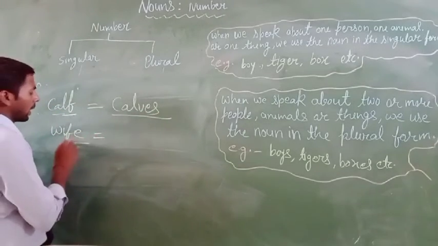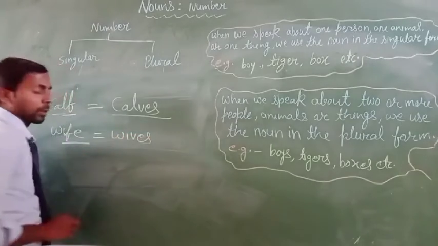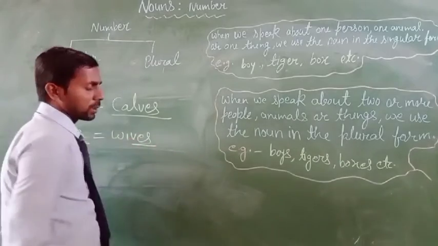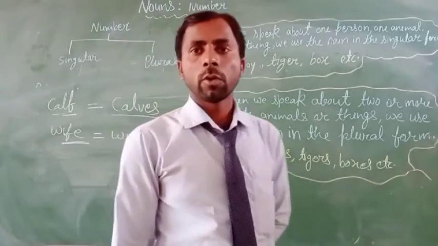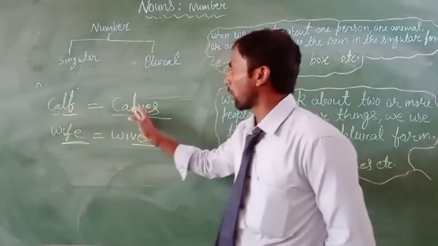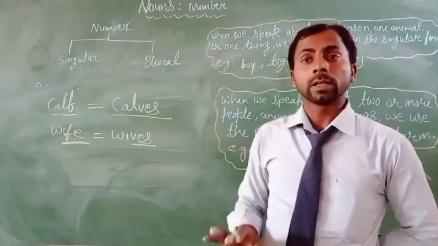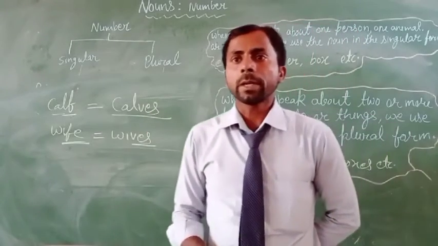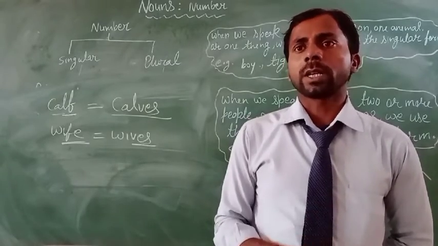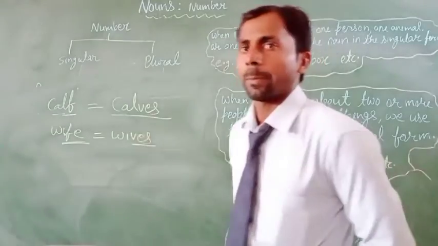Okay, and here is the fe. When you change this word into the plural form, then remove fe and add ves, change into the plural form. We can easily change this noun word into the plural form by adding ves. Clear? But many of the words that have f, fe, we can't change and add ves. Okay? For example, roof.